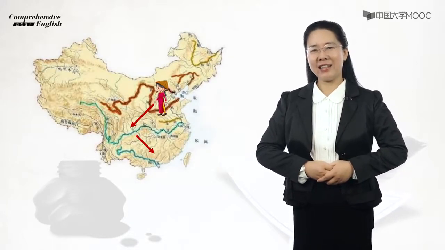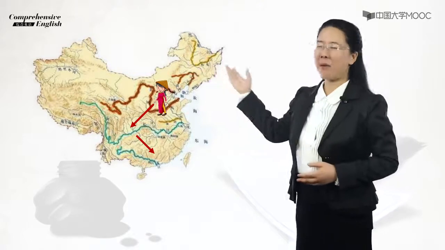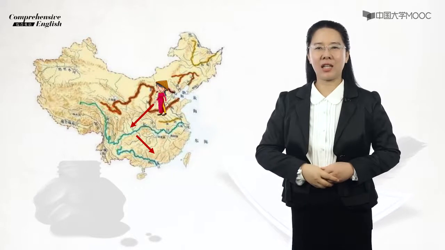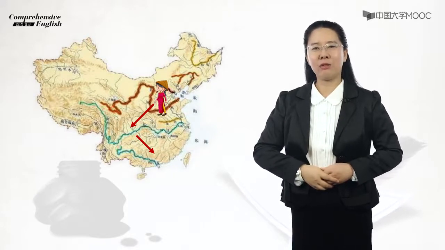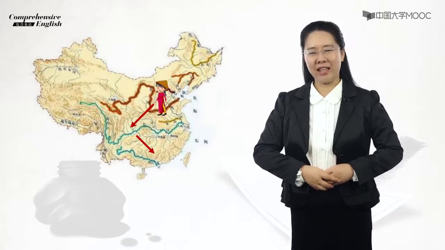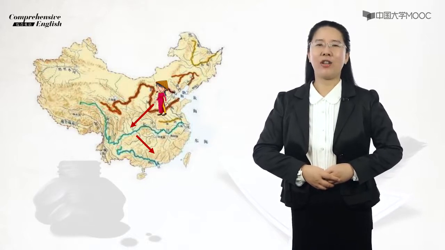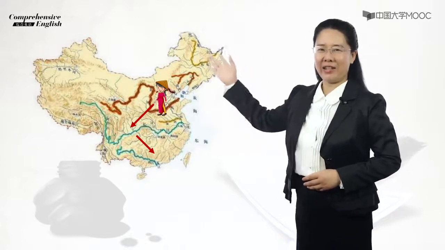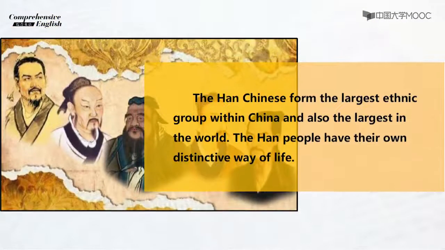The Han Chinese can be found in almost every part of China. However, they mainly live in the middle and the lower reaches of the Yellow River, Yangtze River, and the Pearl River, and also in the northeast plain region. They form the largest ethnic group within China and also the largest in the world.